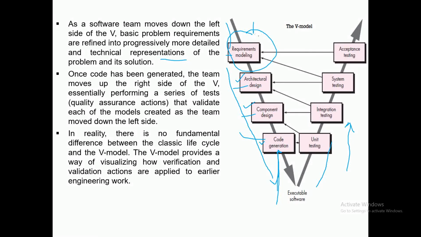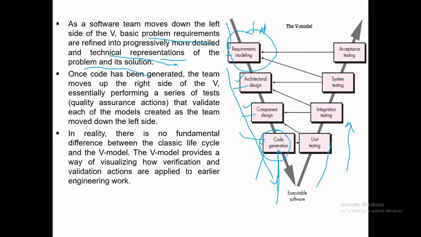So from a general basic problem requirement, progressively into a technical representation of the problem and its solution. At the code generation module you have very specific code. Technically you have written the code to solve that particular problem.